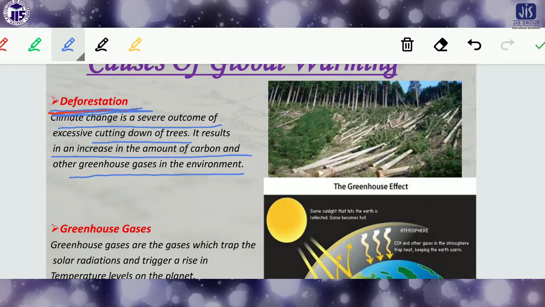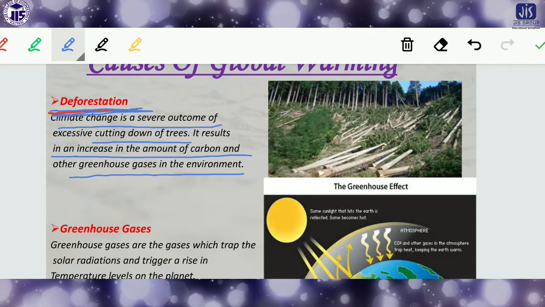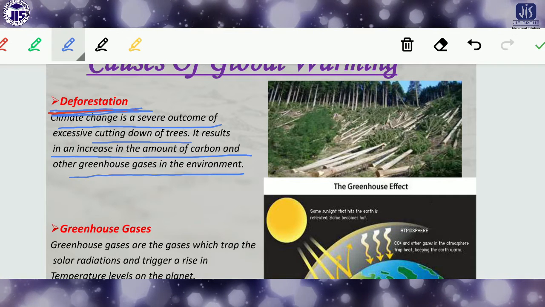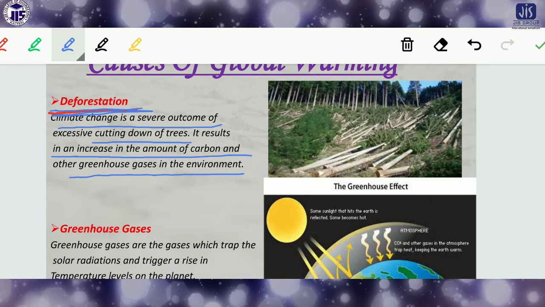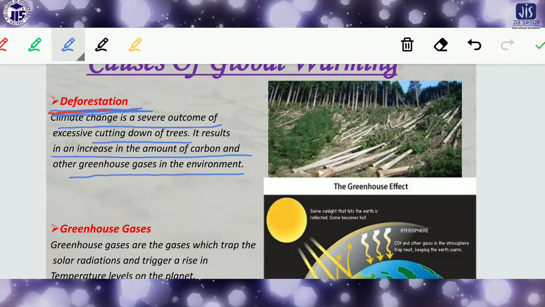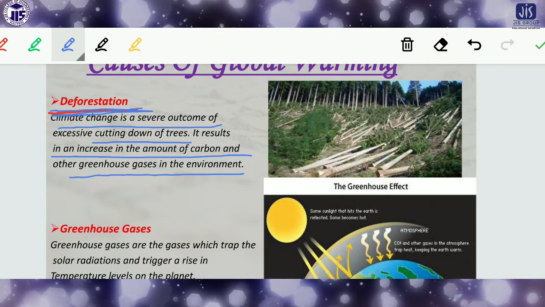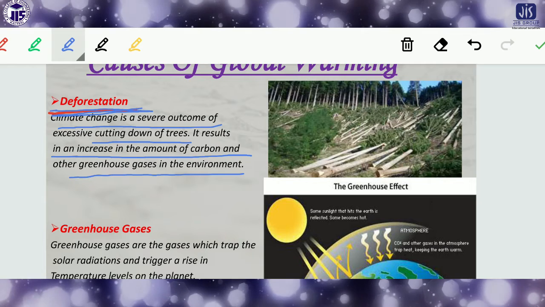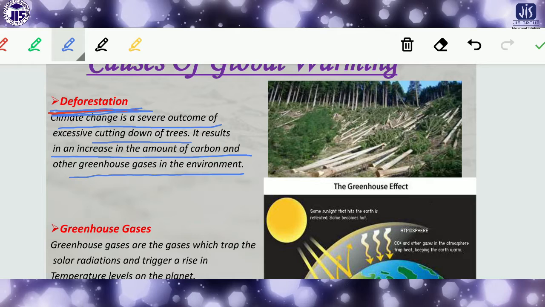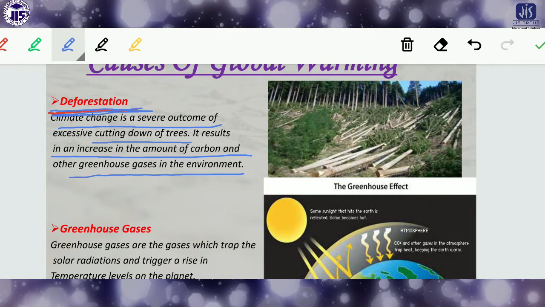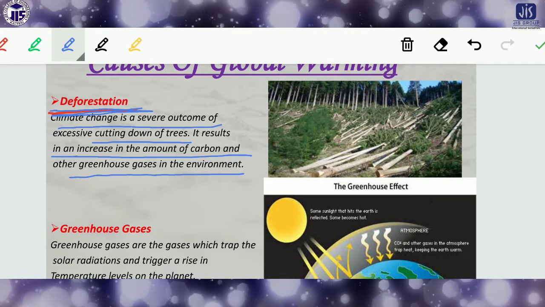Okay, so if we cut down the plants gradually, or if we destroy the forest, then the amount of greenhouse gases will be increasing in the atmosphere. That's why ultimately global warming will increase, and the temperature of the earth will increase gradually. And for this reason, after some years the sea level will be very high, and it will be very dangerous for human beings and the animal world, for the earth.